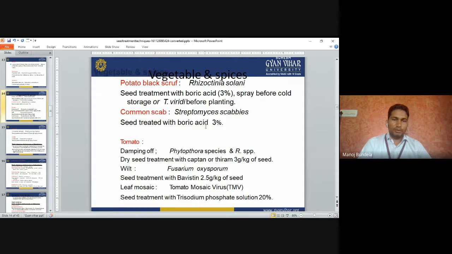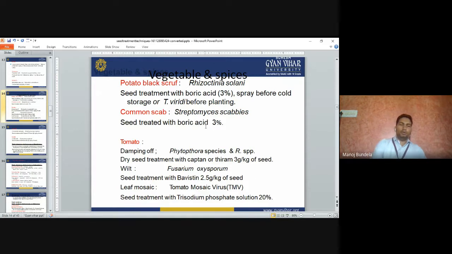Next is tomato. In tomato, damping off is the major problem. It is mainly caused by Phytophthora species or Rhizoctonia species. So dry seed treatment with Captan and Thiram 3 gram per kg of the seeds. So for damping off in tomato, what we have to use? Dry seed treatment with Captan and Thiram 3 gram per kg of the seeds.